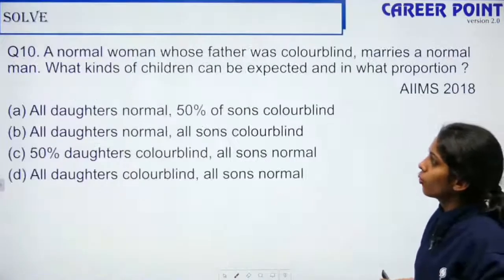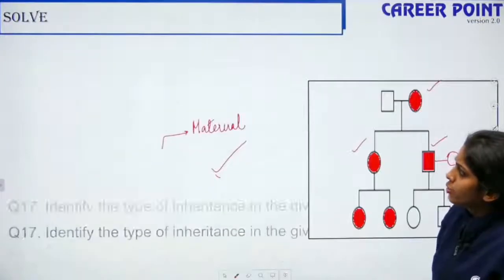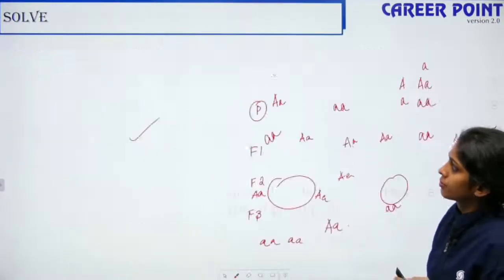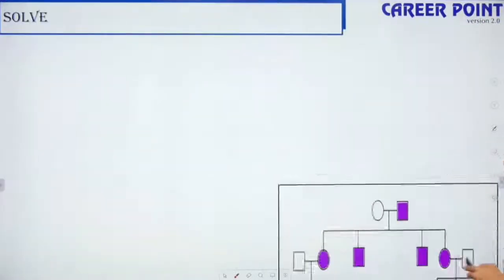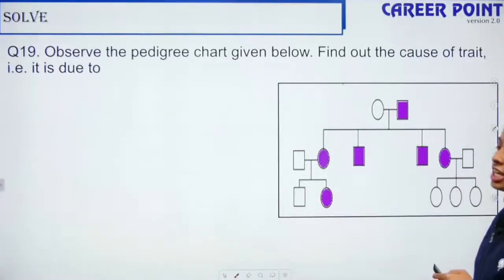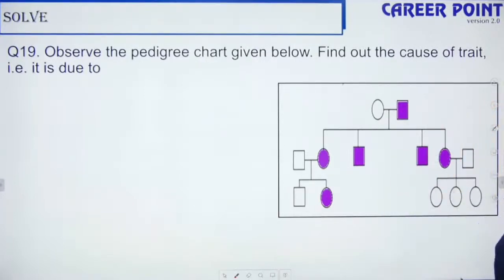Okay. So going back to that condition, I guess question number 20 it was. Okay, so this was the question. Question number 19. Observe the pedigree chart given below. Find out the cause of the trait, that is, it is due to what?